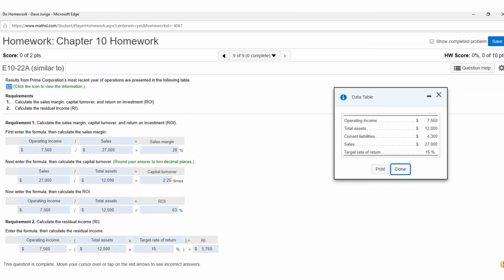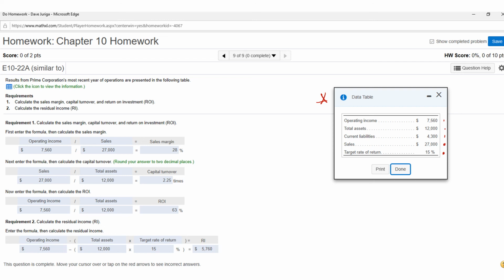All right, and this is question 9. And so on this one, you're going to be calculating sales margin, capital turnover, and return on investment. I clicked the icon, so all your data is over here. Notice they gave you operating income, total assets, current liabilities, sales, and of course the target rate of return of 15%. So the first thing is sales margin, it's operating income divided by sales.